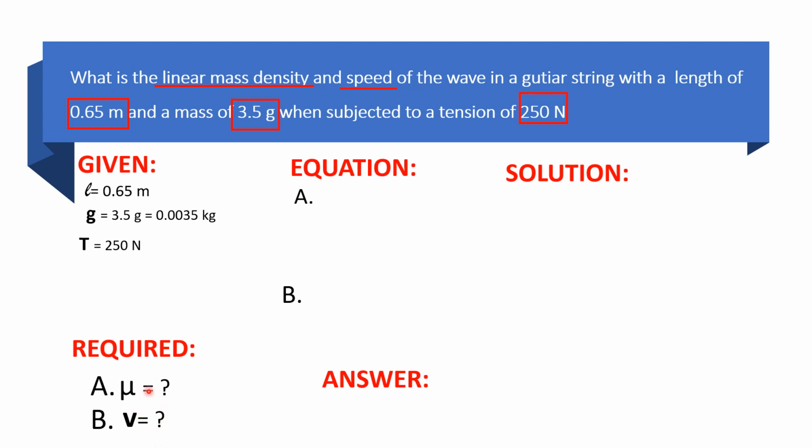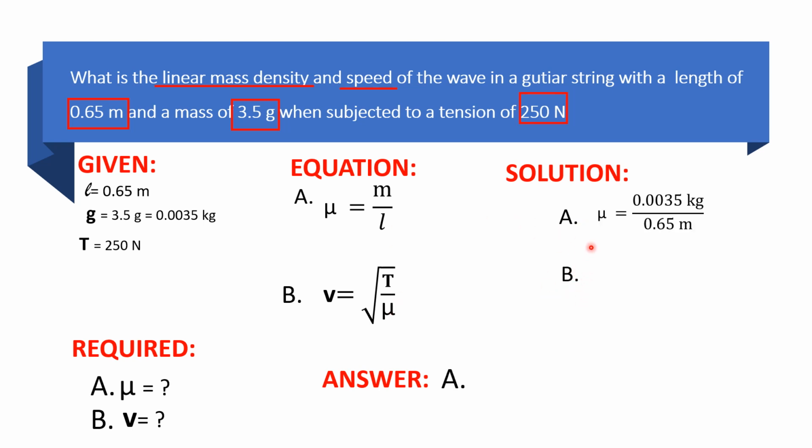And then since we have two required here, we have two equations. For equation A, the linear mass density can be calculated as m over length. And for speed, that would be the square root of tension over the linear mass density. So let us have the solution.